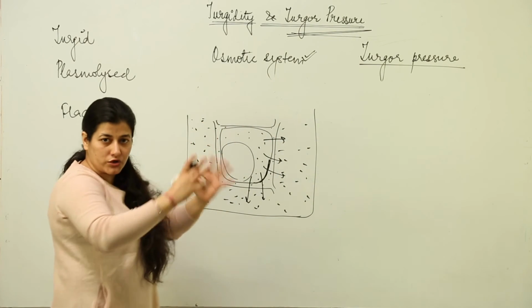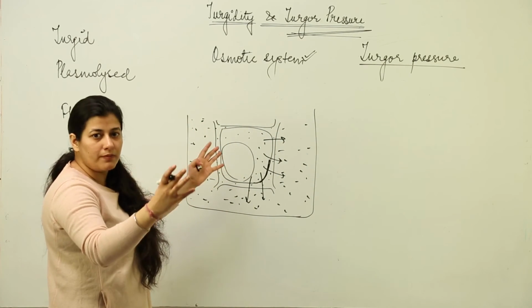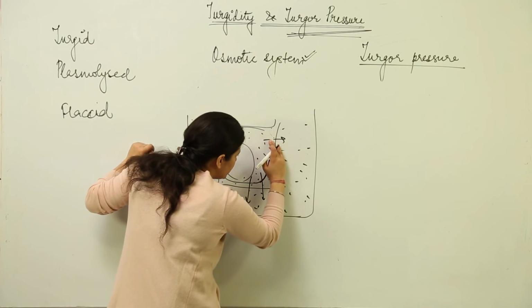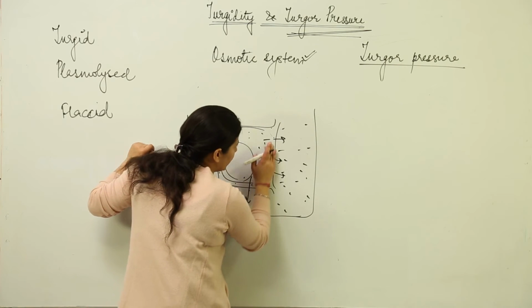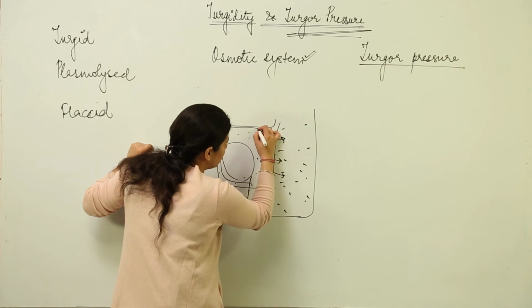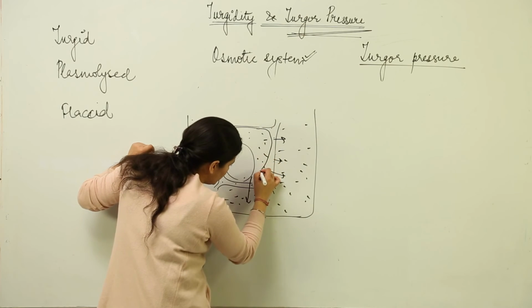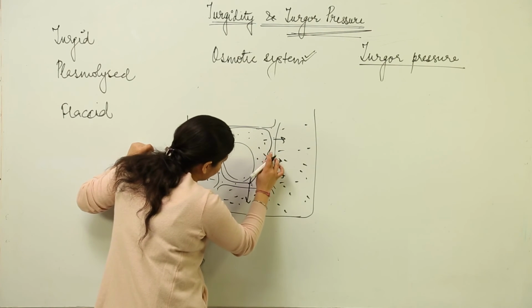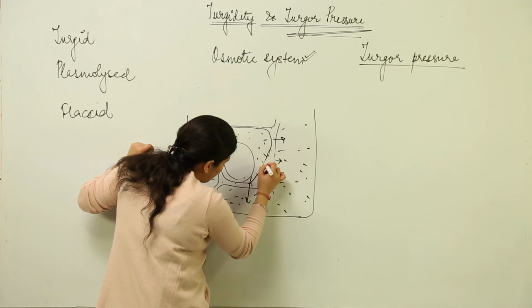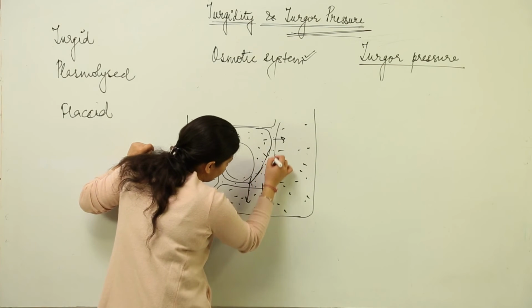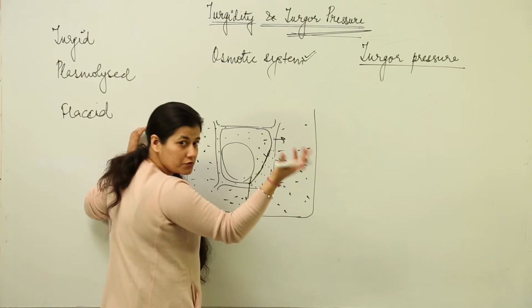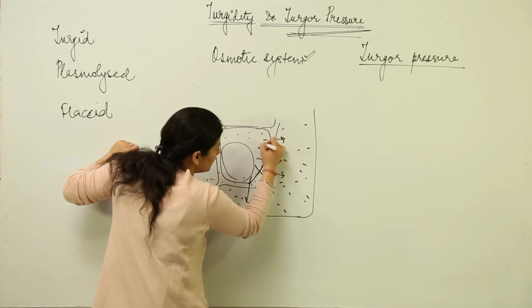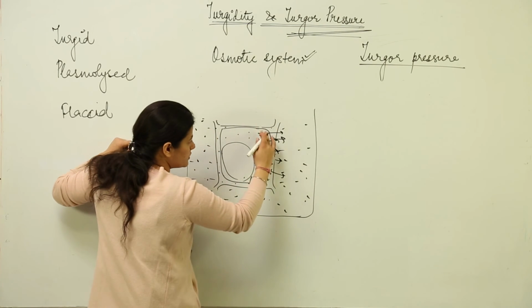Now because the water is moving outside, the protoplasm is losing its turgor pressure, and as a result, this protoplasm is shrinking away from the cell wall. Such shrinking is taking place. Now, you know, cell wall is good for nothing barrier. The hypertonic solution is going to come in contact with the plasma membrane. It is going to remain in contact with the plasma membrane. Again, the protoplasm is going to get rid of the water as a result of exosmosis.